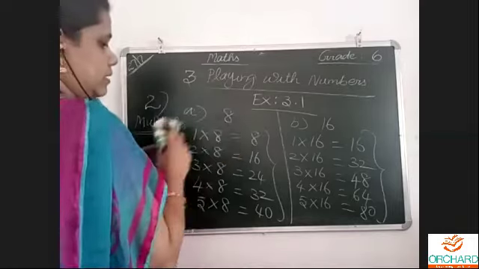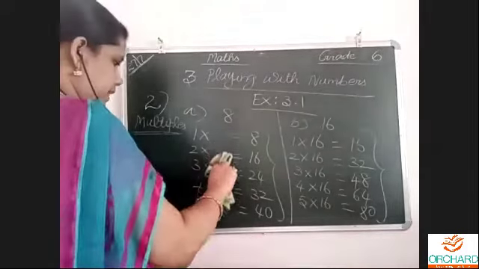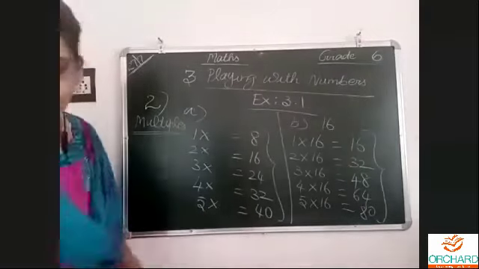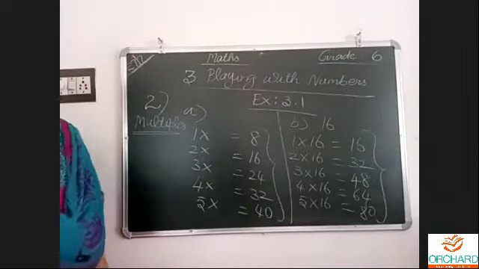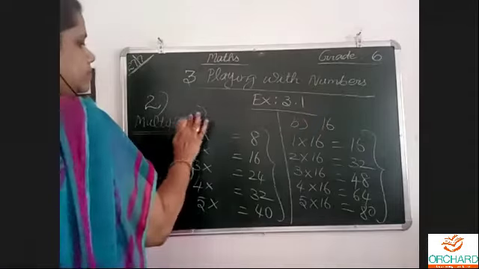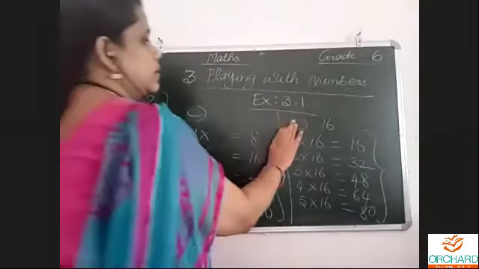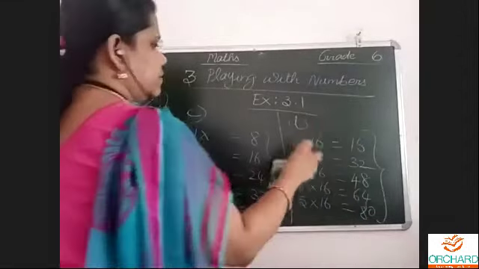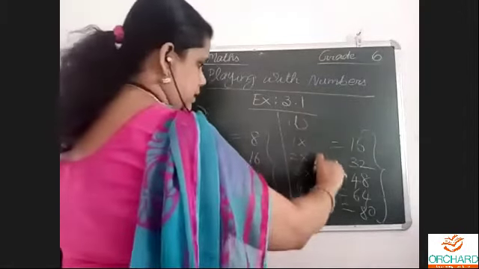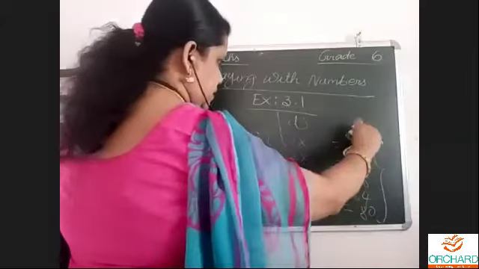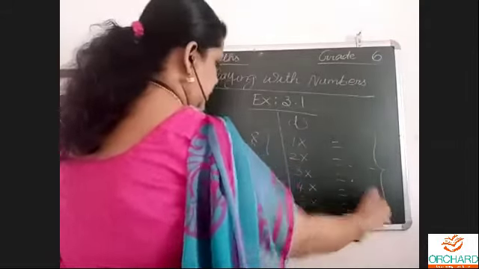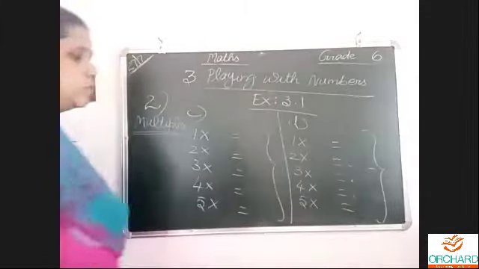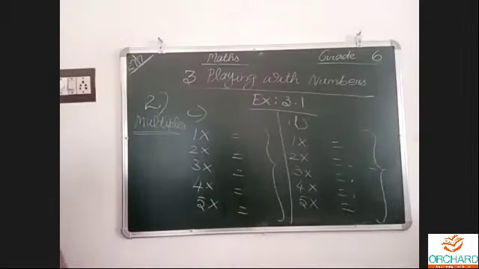Now, this alone I will erase to save my time. As I planned already, we are doing 4 sums. This is the 16 table alone. I will erase the answers. On the board, I am doing it like this.